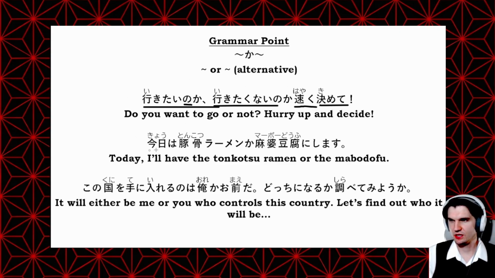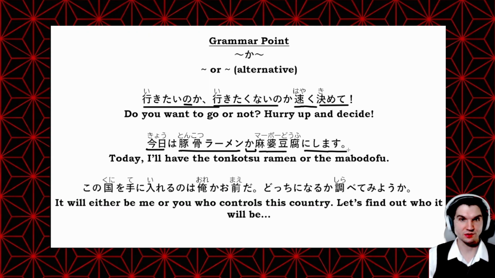And we have 今日は豚骨ラーメンか麻婆豆腐にします。So, 今日は, as for today, we have 豚骨ラーメン. So the 豚骨ラーメン. This is our か giving us our alternative, or 麻婆豆腐 is 麻婆豆腐にします. So if you have にします, this is like selecting or deciding on something. So if you're at a restaurant and you'd like to make an order, you can also use にします instead of like ください or お願いします. You say 麻婆豆腐にします. So I would like to have the 麻婆豆腐. That's what I'm doing today.